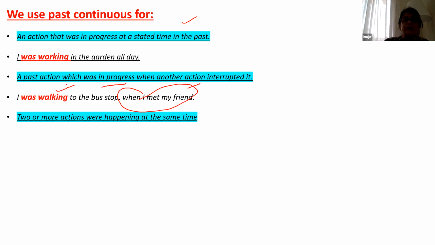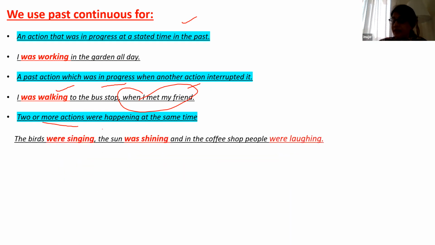Okay. Next, two or more actions happening at the same time. If two or three actions are happening at the same time, then also we will use past continuous. How? The birds were singing, the sun was shining, and in the coffee shop people were laughing. Three actions are happening. So if you want to talk about three actions happening at the same time in the past, you have to use past continuous. All right, children, let's go to the next slide.